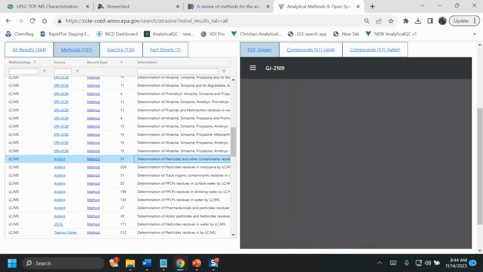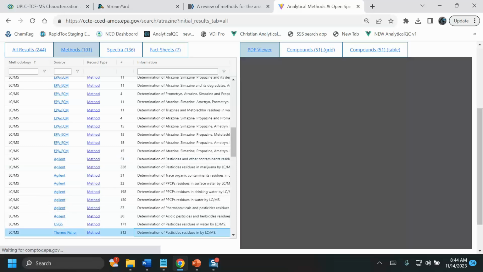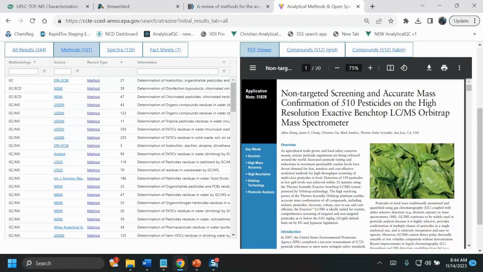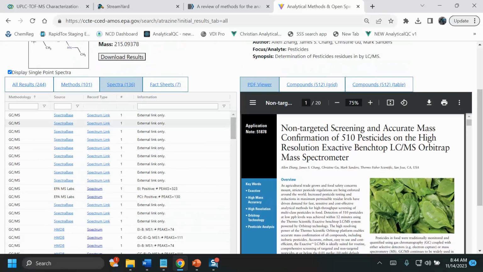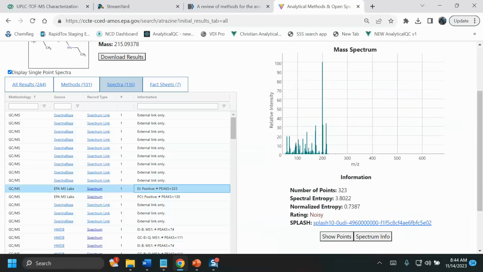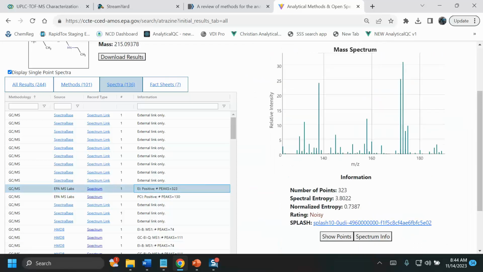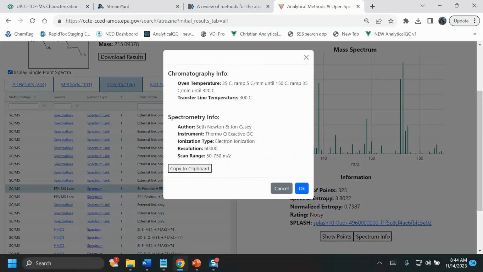We have Agilent methods, etc., Thermo Fisher methods. And of course, I will be showing some SciEx methods as we move forward. So on the spectral side, we have spectral links. Those go out to the external website called SpectraBase. We also have our own spectra being loaded into here. We've got the spectral points and the information about how they were assembled, etc., etc.